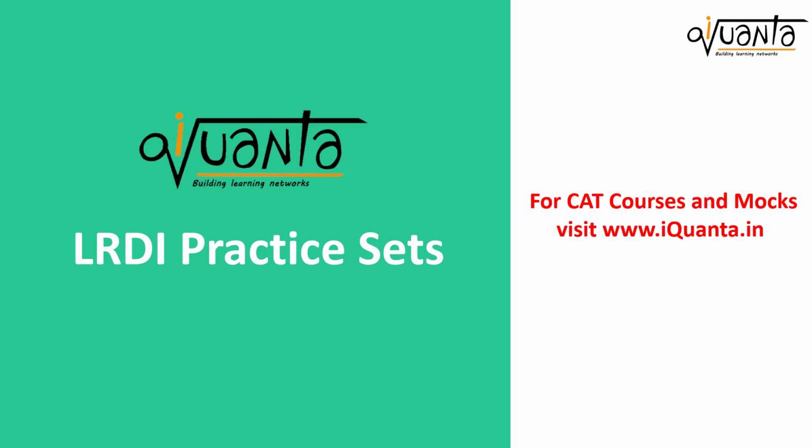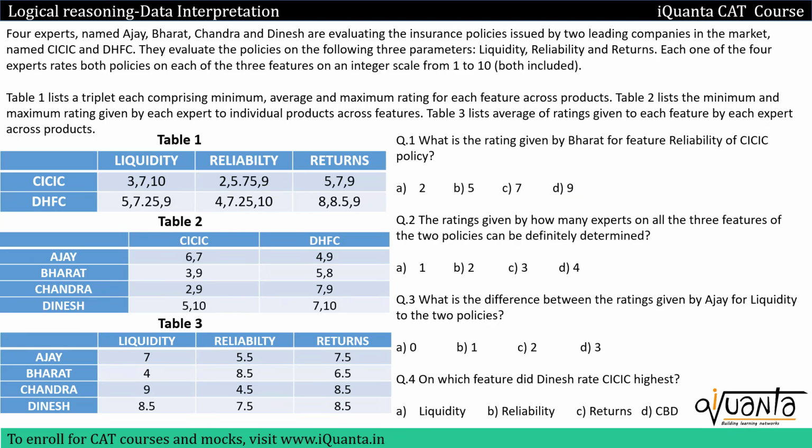Hello everyone. Today we'll be solving a very different kind of logical reasoning set. The question is, four experts named Ajay, Bharat, Chandra, Dinesh are evaluating the insurance policies issued by two leading companies in the market named CICIC and DHFC. They evaluate the policies on the following three parameters: liquidity, reliability and returns.